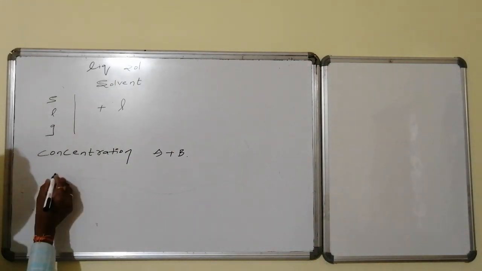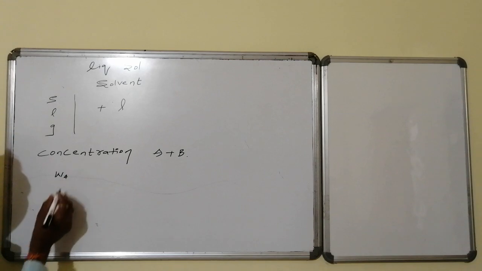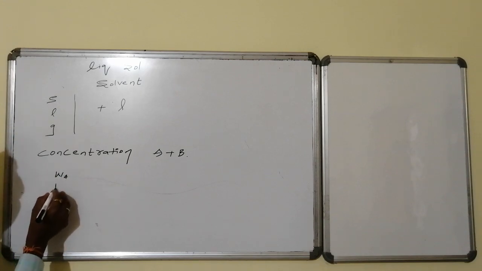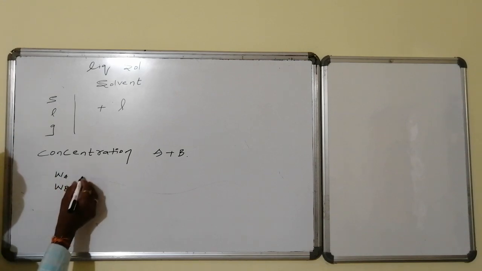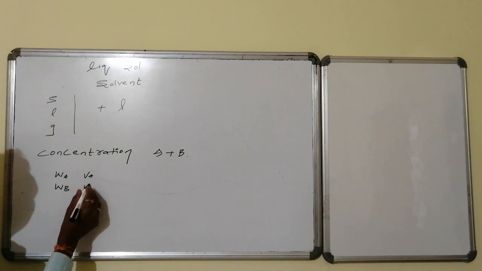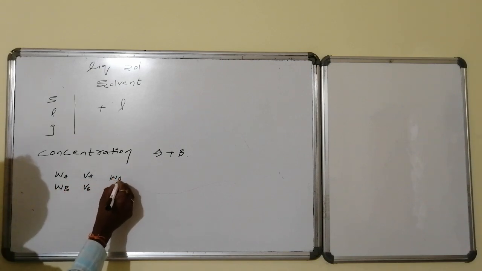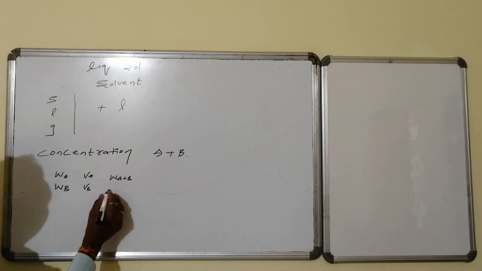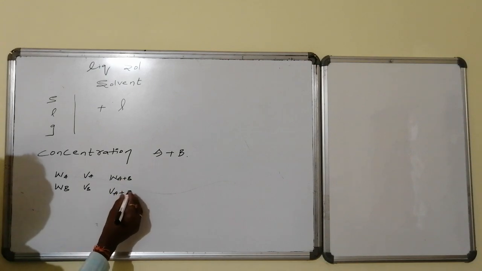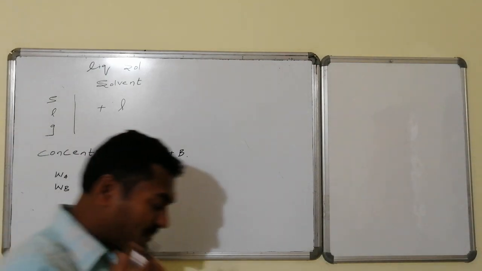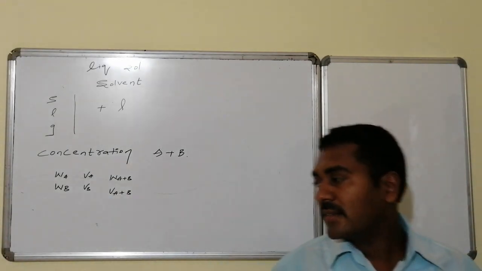Let us take weights: generally the weight of A, that is the weight of the major component, and this is the weight of the minor component. This is the volume of the major component, and the volume of the minor component. The total weight of the solution is W of A plus B. The total volume of the solution is V of A plus B. These are the corresponding things.